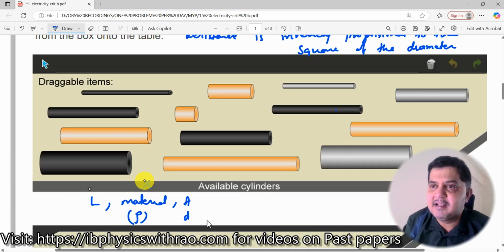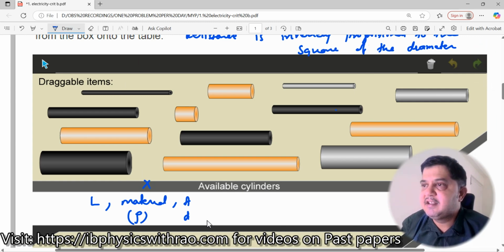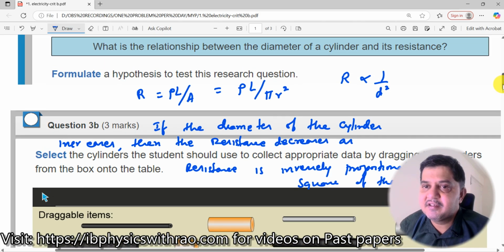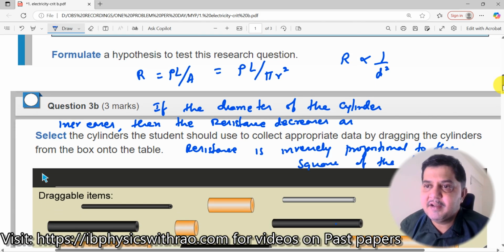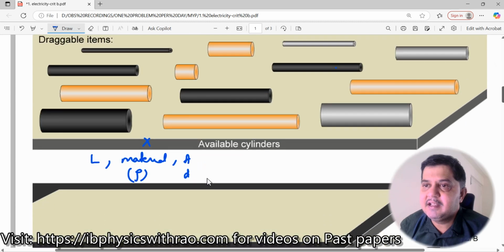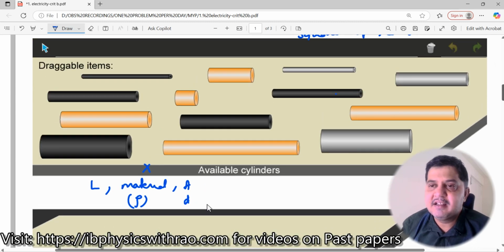And what about length? Length also should not change, right? So this is what we need to take. We need to find only these two. So length should remain constant; diameter and resistivity can vary.